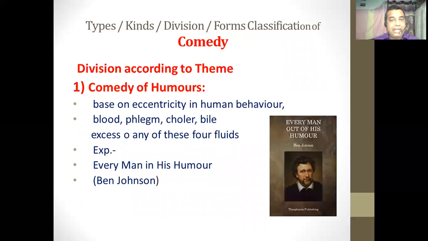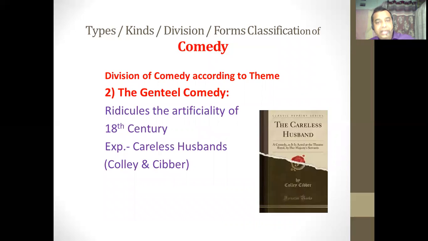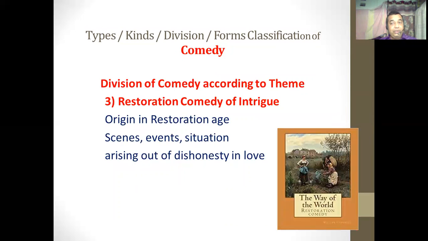As the name implies, the comedy of humors creates humor or laughter by writing the story based on the eccentricity of human behavior. The gentle comedy ridicules the artificiality of society. The restoration comedy of intrigue is based on a plot of intrigues, arising out of dishonesty in life and dishonesty in love.